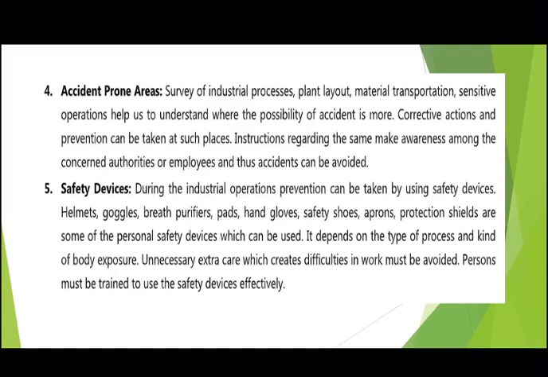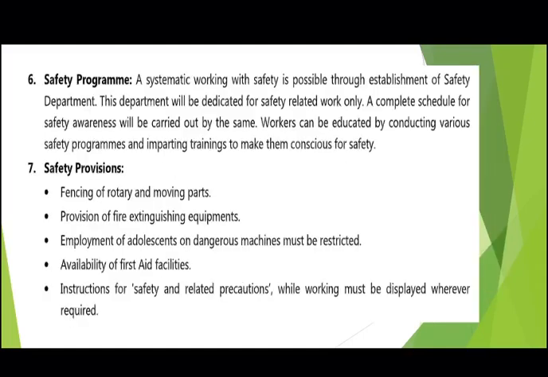Then the sixth one is safety program. So basically, systematic working with safety is possible through the establishment of a safety department. This department will be dedicated to safety related work only. A complete schedule for safety awareness will be carried out. Then the workers will be educated by conducting various safety programs and imparting training to make them conscious of safety. So basically, a safety program is needed.